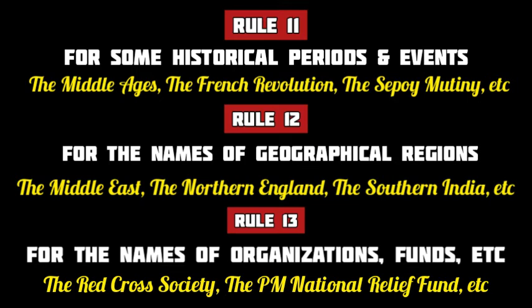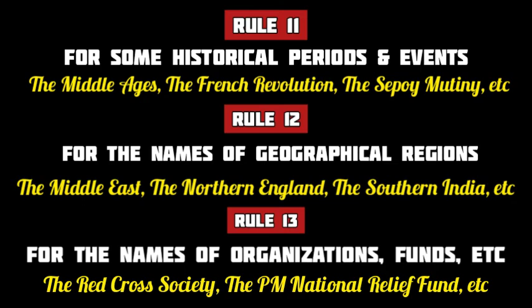The next rule says that in the names of geographical regions too, the first letters are capitalized. For example, we use capital M and capital E in the Middle East. Northern England has capital N and capital E in it, and in Southern India we use capital S and capital I.